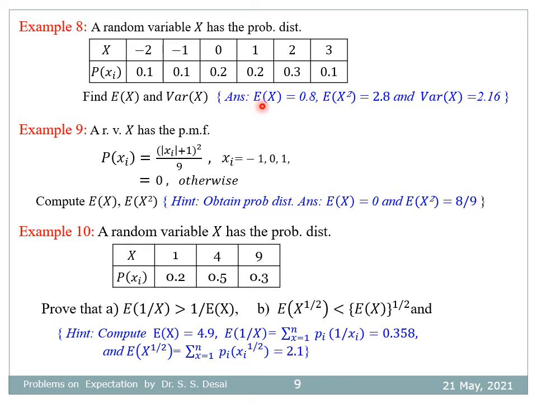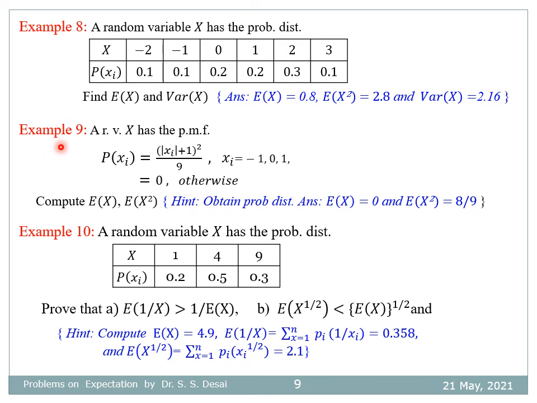So you obtain expectation of x, equal to summation of pi into xi, and you will get the final simplification 0.8. Similarly, expectation of x square equals 2.8 and variance of x is equal to 2.16. So you can verify these results with this data.